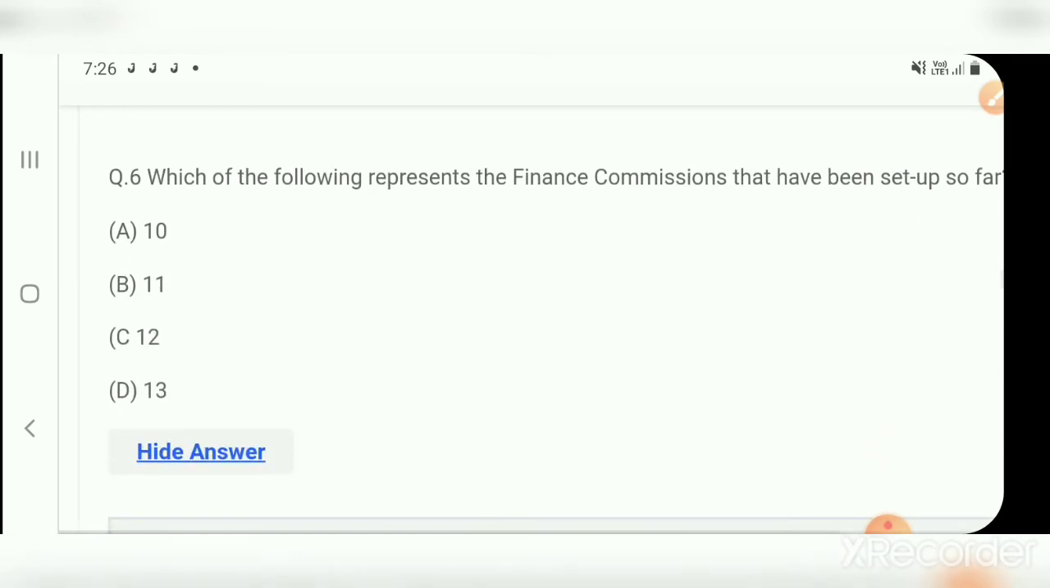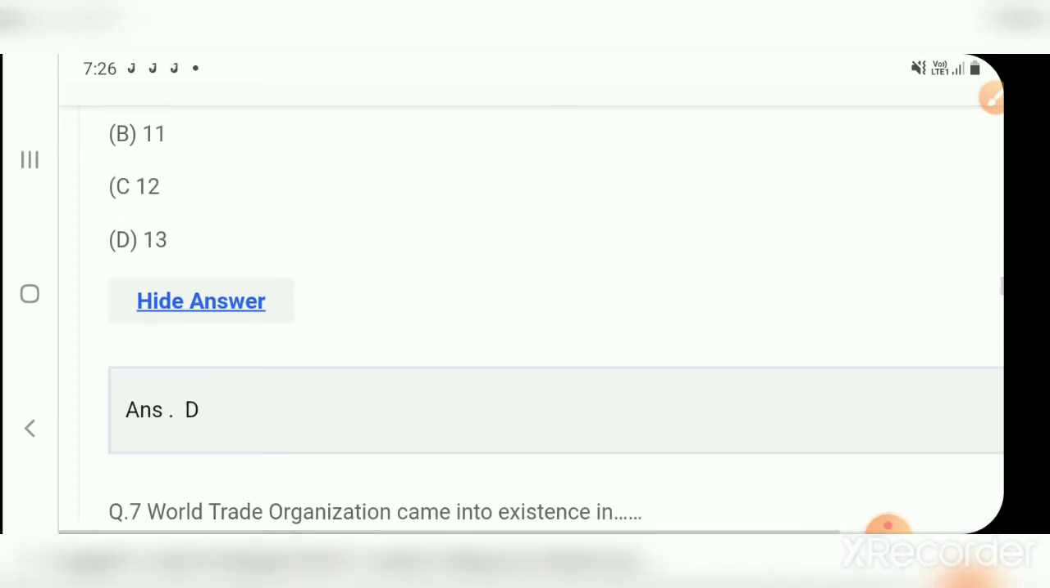Next question. Which of the following represents the number of Finance Commissions that have been set up so far? Option A, 10. Option B, 11. Option C, 12. And option D, 13. The correct answer is D, 13.